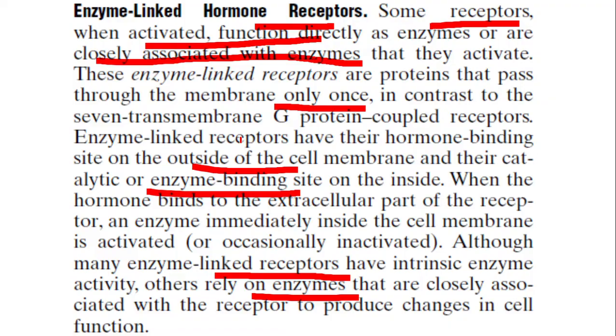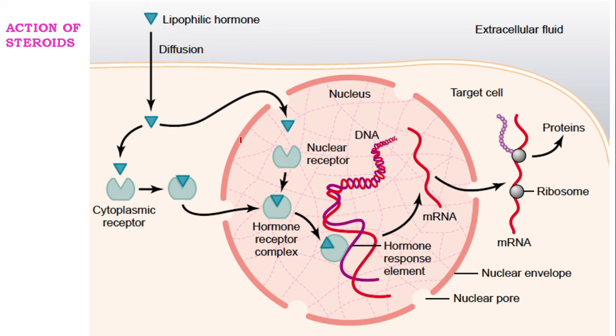Okay. Now, what about the receptors of steroid hormones? The receptors of steroid hormones may be present either in the cytoplasm or in the nucleus. Whatever it is, the lipophilic hormones can easily diffuse across the plasma membrane, and it will combine with the receptor in the cytoplasm. And if not, the lipophilic hormone can easily pass through the membrane of the nucleus, the nuclear envelope, and it can bind with the receptor within the nucleus. Whatever it is, the result is the same.